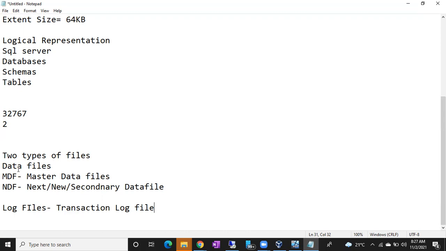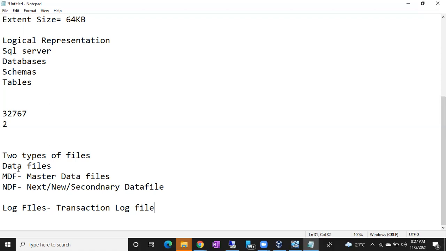I have 100 data files. In those 100 data files, how many MDF files will be there? Don't confuse data files and MDF files. MDF is one type of data file. We have one more type, NDF files also. I'm having 100 data files in my database. How many of them are MDF? How many of them are NDF?